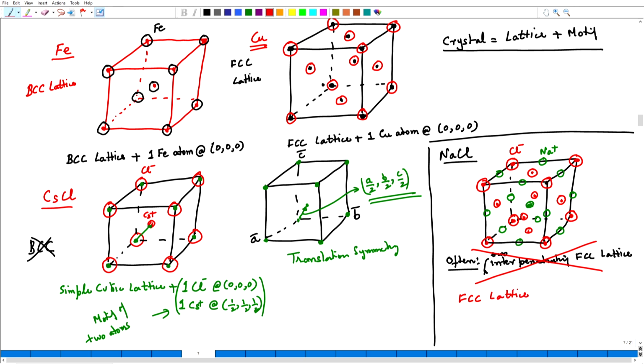But then, in order to describe this structure, I now need a motif. The same way as we did for cesium chloride, let us look at it. How many chlorine ions are there in this unit cell? Well, if you consider the corners, remember each corner gives a 1/8 contribution to the unit cell. So, there is one chlorine ion coming from the corners, and half a contribution from each of the 6 face centers, which would mean 6 into half, 3 chlorine ions. So, 3 plus 1, 4. So, I have 4 chlorine ions per unit cell.